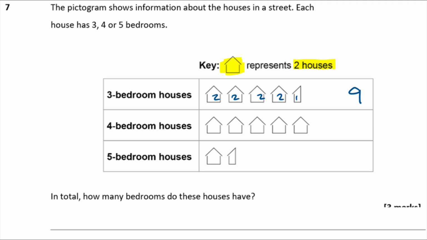Okay, 4-bedroom houses, got 5 complete houses there. 5 times 2 is 10. And then these 5-bedroom houses, again, we've got 1 complete house, which is worth 2, and a half house, which is worth 1. So that's altogether is equal to 3. So in total, how many bedrooms do all the houses have altogether? We just need to add all those up then now, don't we? So 9 plus 10 plus 3, that comes to 22. So that's my answer. 22 bedrooms.